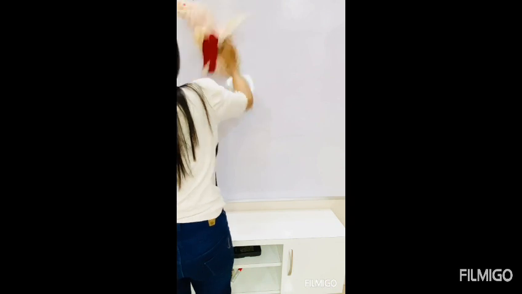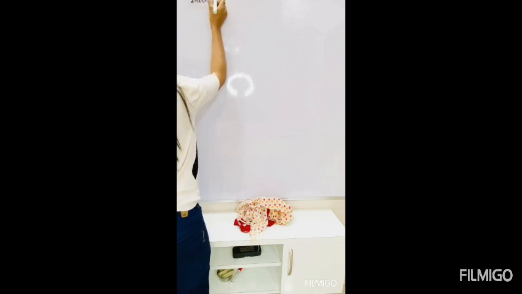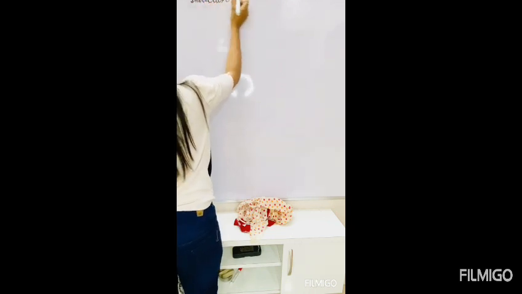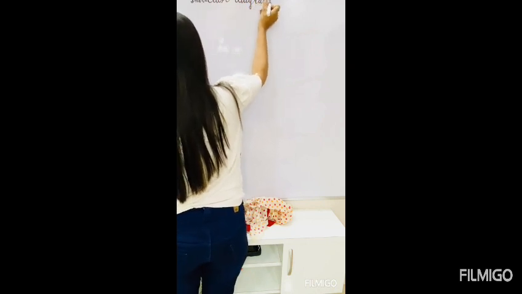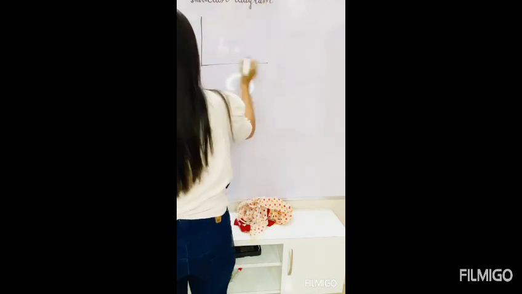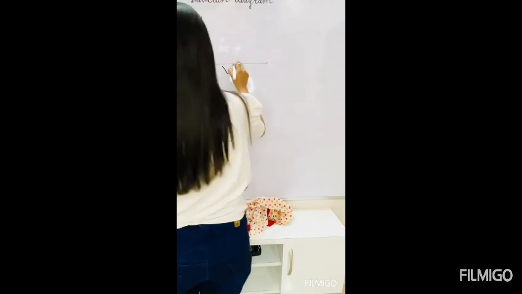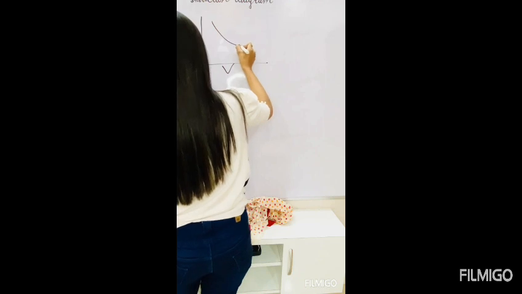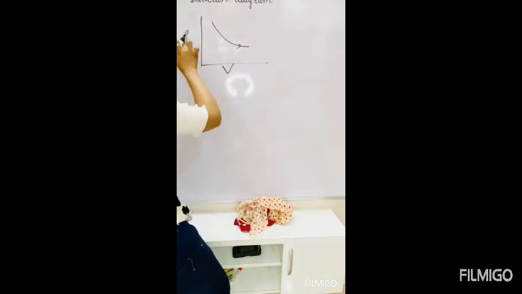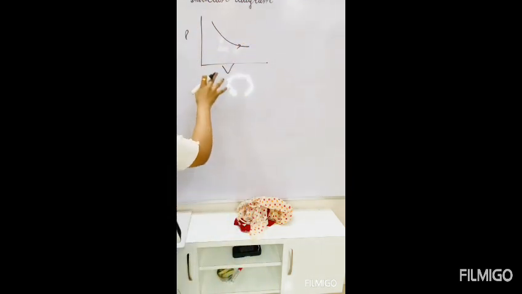Next one is the indicator diagram. What is the indicator diagram? The graph between P and V is called the indicator diagram.